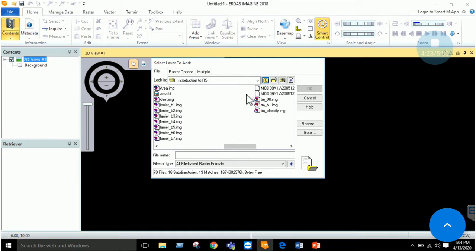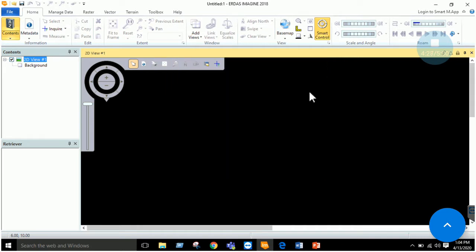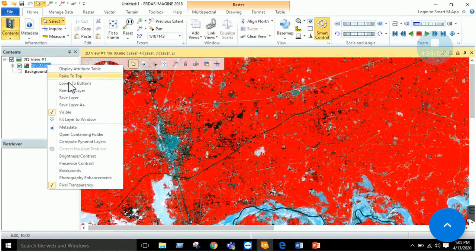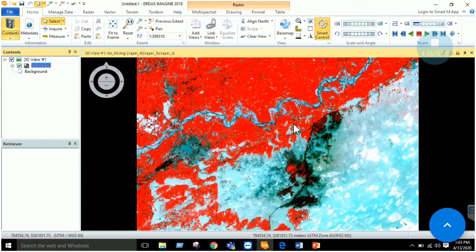For example, I have this TM00 imagery. I just click OK. Now this imagery will be displayed over here. This is some satellite imagery. We don't know what sensor it is or which satellite it was downloaded from. We are just getting familiar with the basics of this software. So once I add this imagery, it is displayed over here.